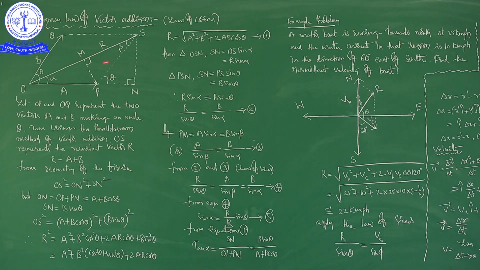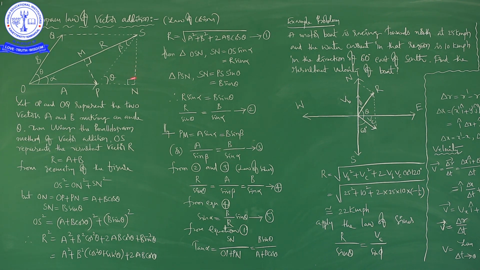So, therefore, see here, it is R sin alpha, that we know, and it is B sin theta. Both are parallel to each other, no? Because of having equal magnitude, you can write R sin alpha is equal to B sin theta. Now take sin theta to the left hand side and sin alpha to the right hand side. Then R by sin theta is equal to B by sin alpha. For our convenience, we are assuming it as equation 2. Okay, right.